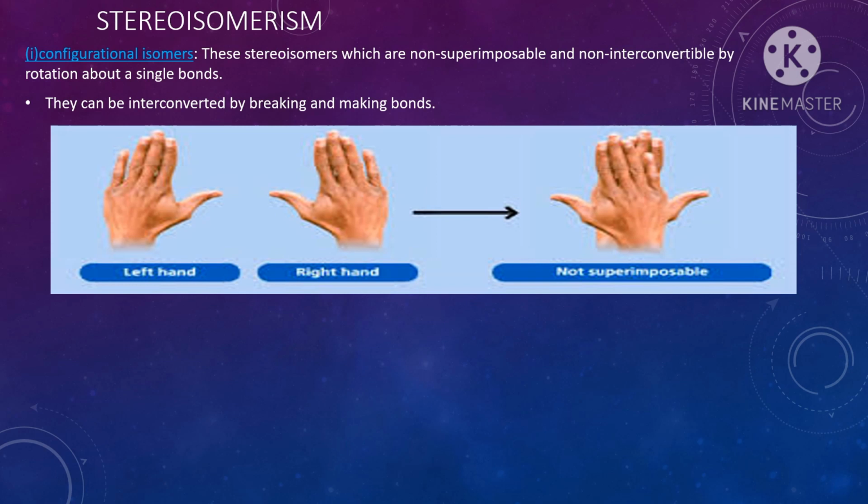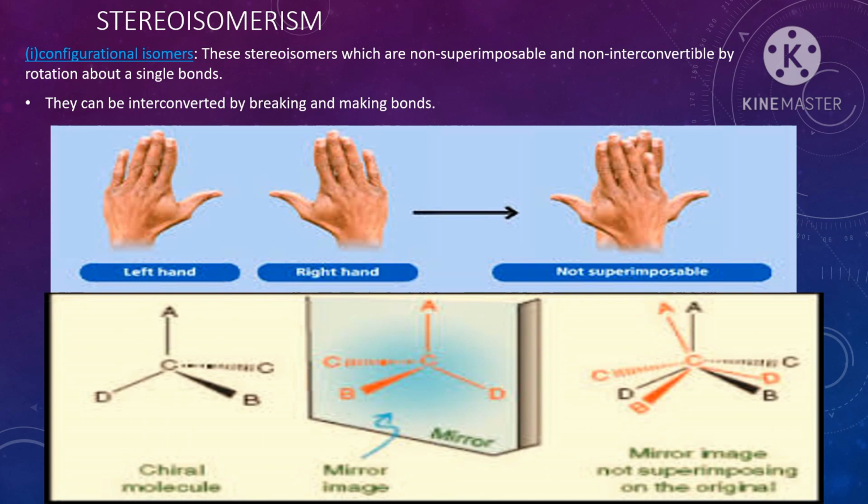See the first example. If you take your left hand and put it on your right hand, it is not superimposable. So this type of isomer is called configurational isomers. And the second example is a chiral molecule.